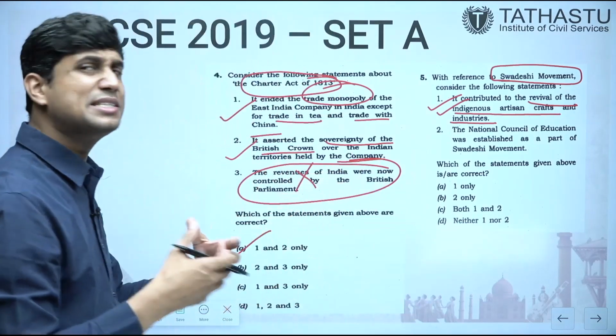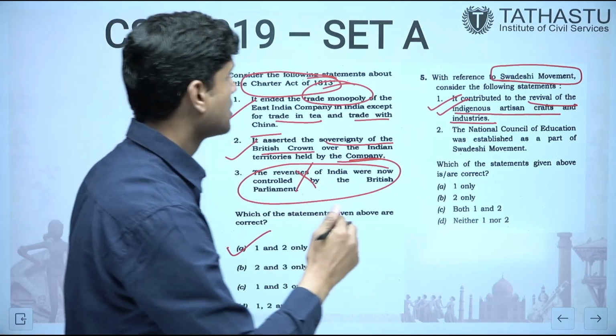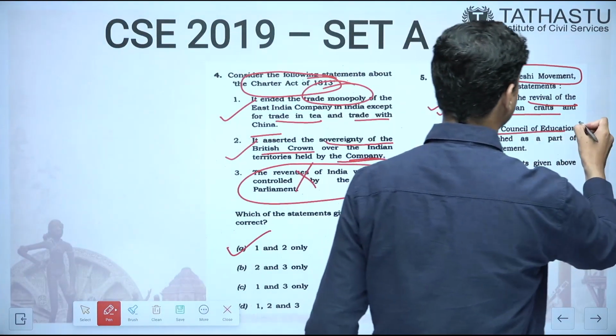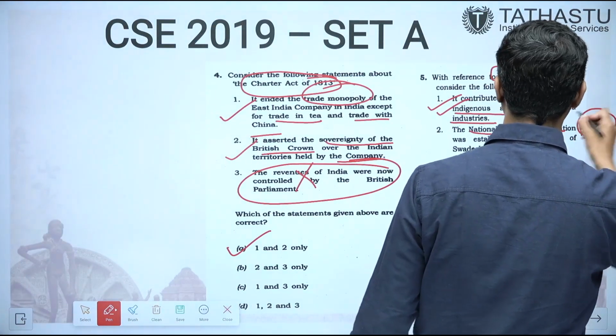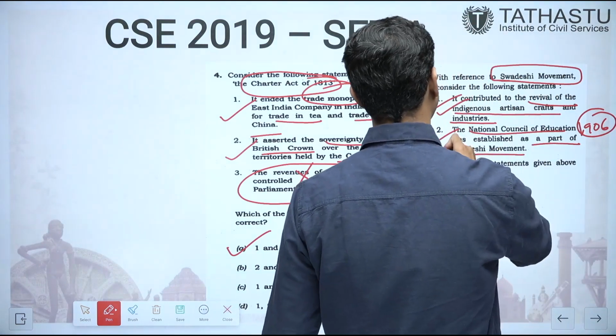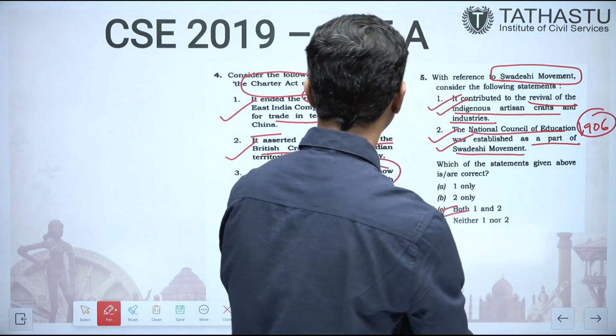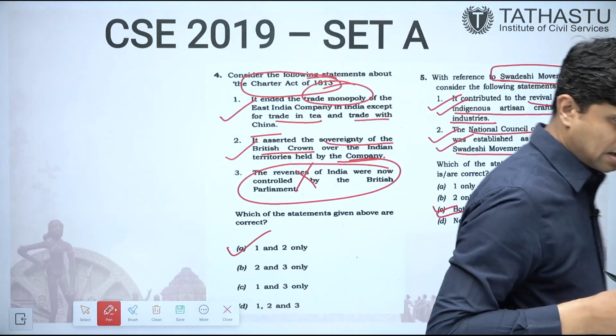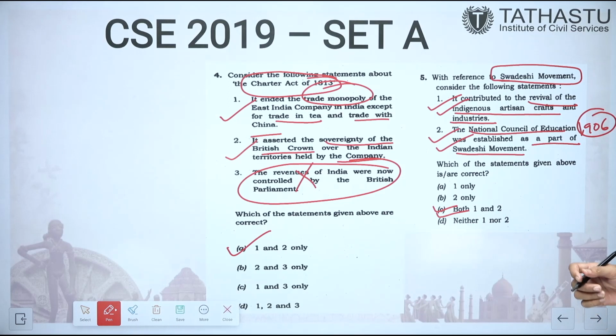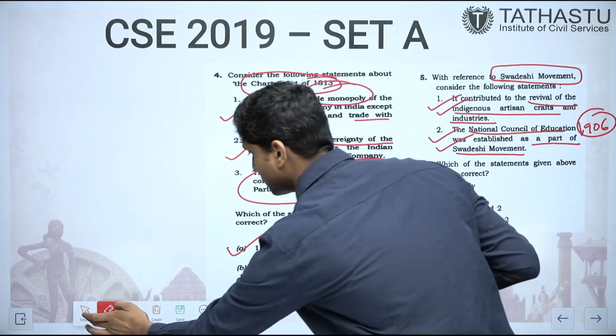All these Swadeshi alternatives were promoted. The National Council of Education was established in 1906 as a part of the Swadeshi movement. This is also correct. So both are correct. The answer is C.